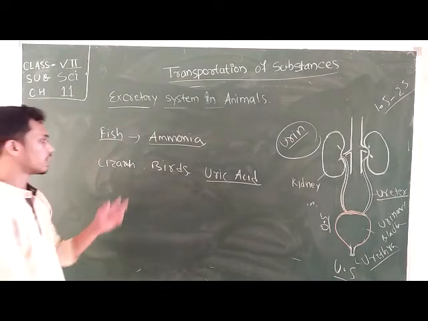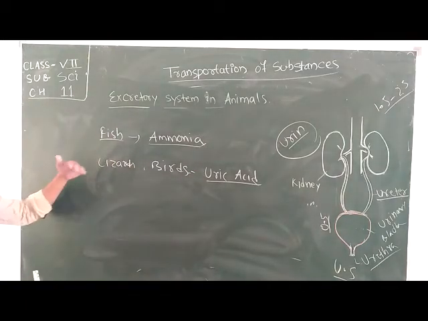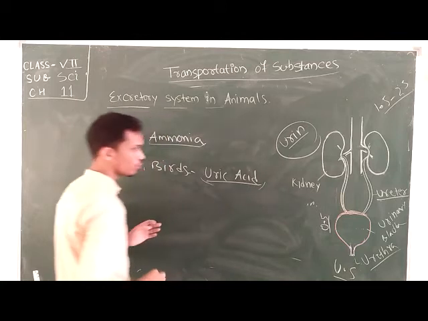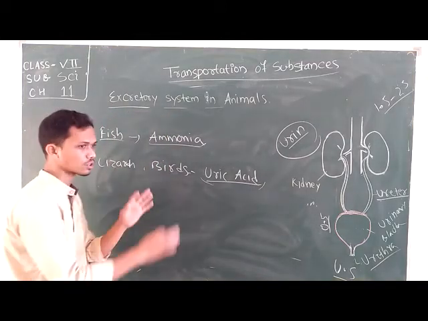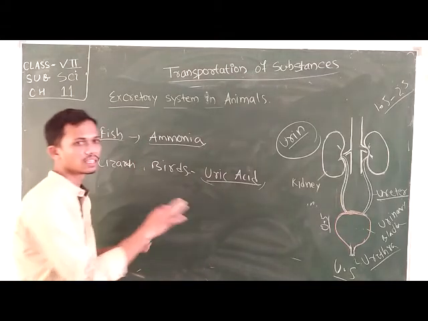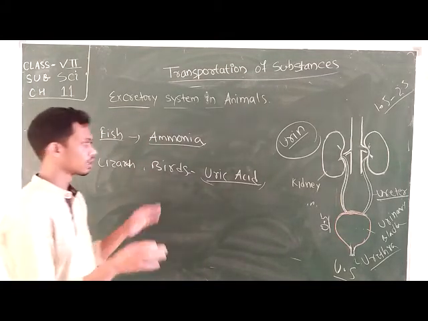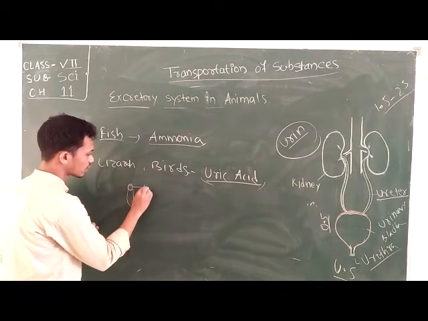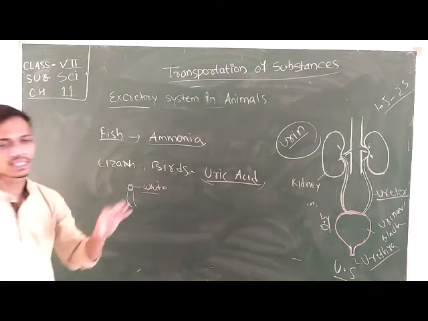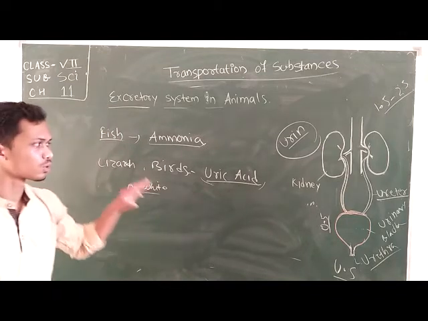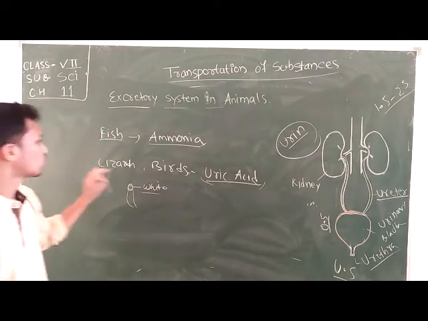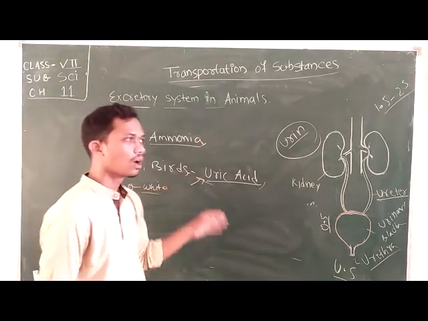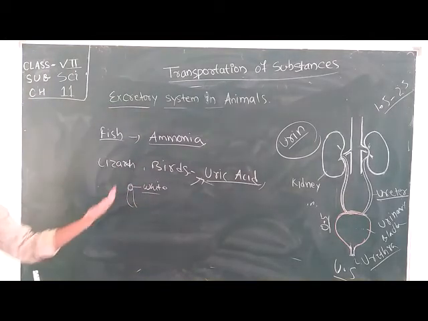Okay, so this type of animals cannot liberate urine. Okay, so the uric acid is mixed with the stool, the solid excretory product, and removed in the form of stool. You can see the stool of the lizard, which has a white-like structure in the upper portion, and in the stool of birds also, we are able to see a white-like structure, and this white-like structure is nothing but uric acid, the nitrogenous waste which is excreted along with the stool.